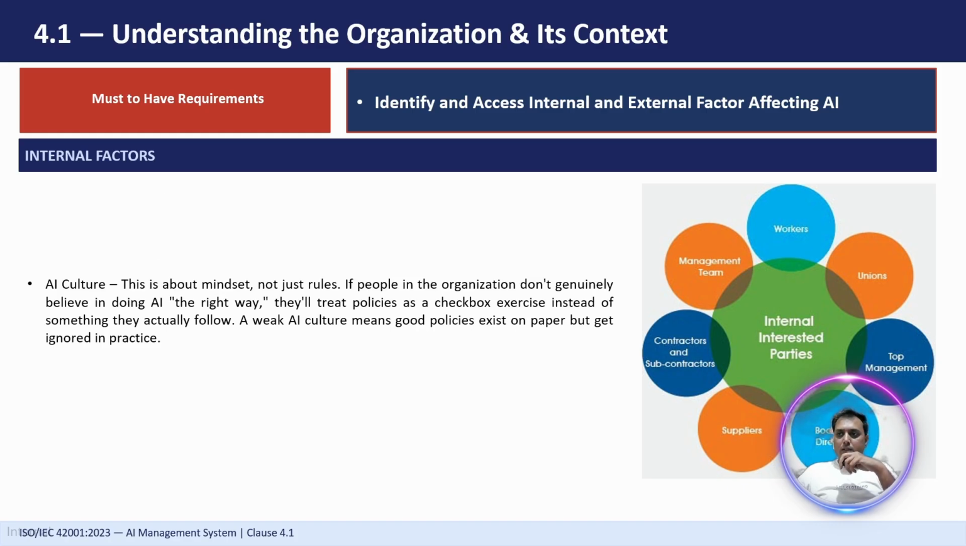The next is AI culture. This is about the mindset, not just rules. If the people in the organization don't genuinely believe in doing AI the right way, they will treat the policy as a checkbox exercise instead of something they actually follow, right? So good AI governance isn't just about having the policies. It is about the people who believe those policies are an important part of their processes.